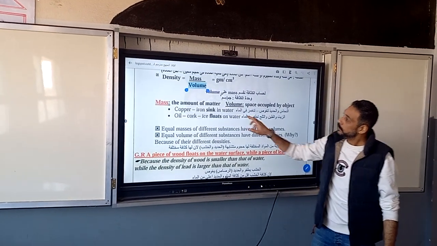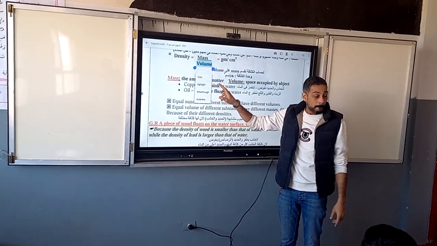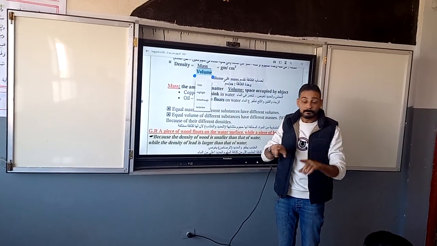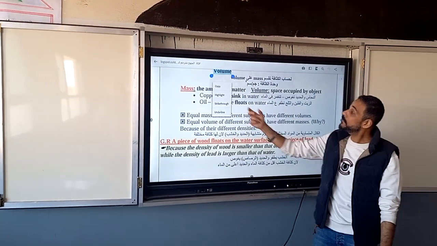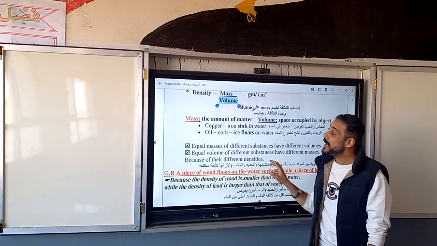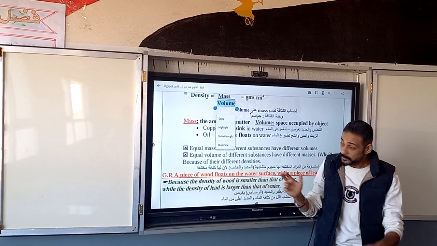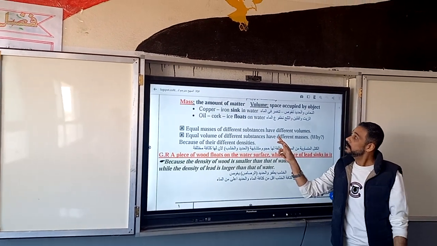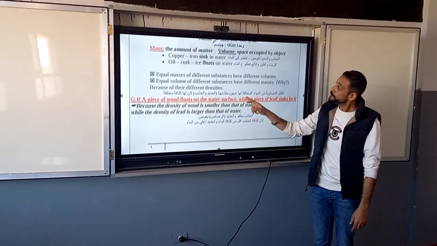So, size or volume? What is the meaning of mass and what is the meaning of volume? Mass is the amount of matter that the matter contains. Volume is the space occupied by the object.